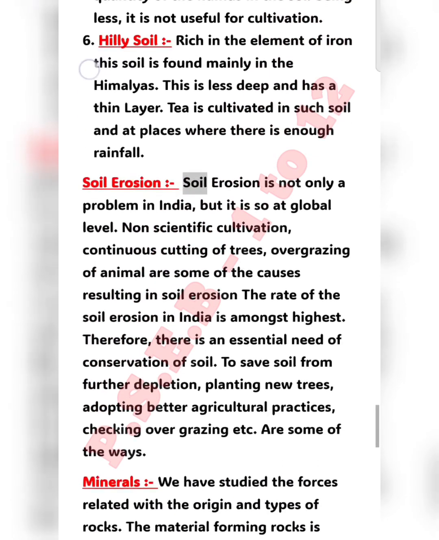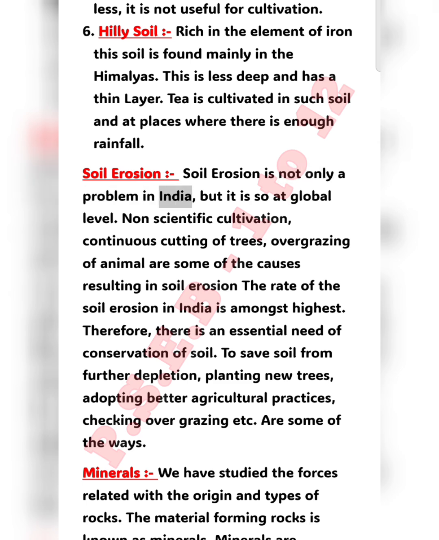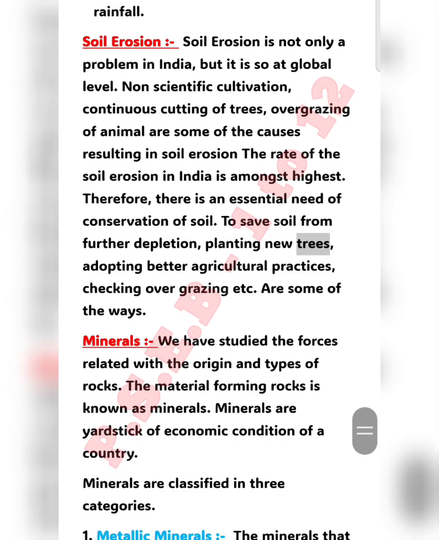Soil erosion. Soil erosion is not only a problem in India, but it is so at the global level. Non-scientific cultivation, continuous cutting of trees, and overgrazing by animals are some of the causes resulting in soil erosion. The rate of soil erosion in India is among the highest. Therefore, there is an essential need for conservation of soil. To save soil from further depletion, planting new trees, adopting better agricultural practices, checking overgrazing, etc., are some of the ways.